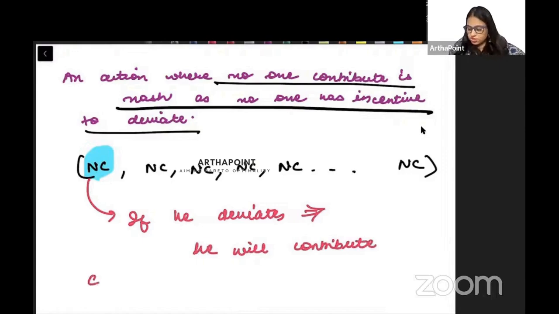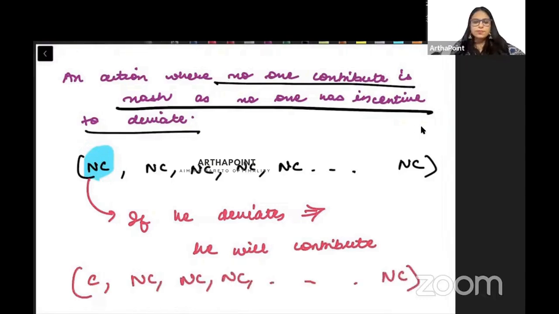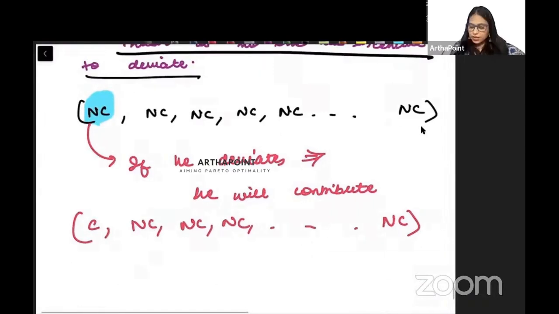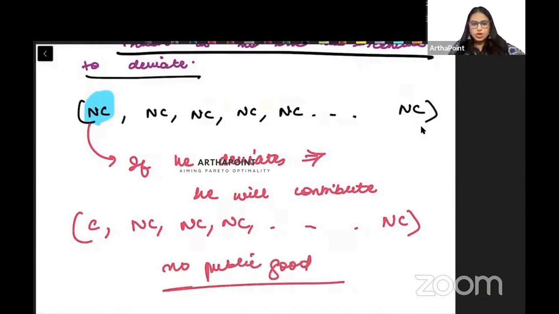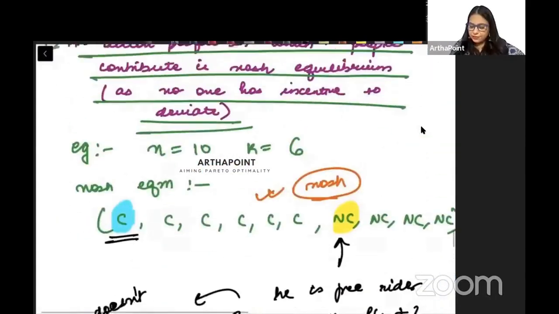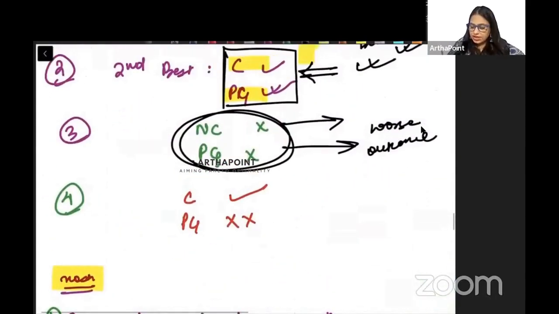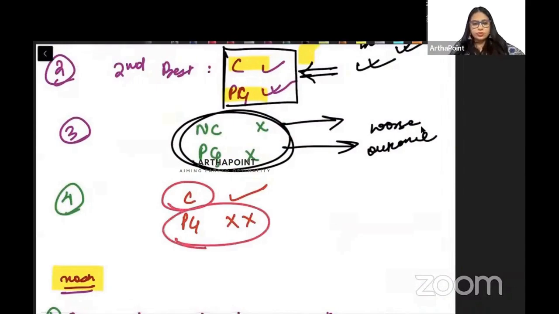So it will be like this: contribute, not contribute, not contribute, and so on till the end. But if he contributes, he is the only one who is contributing. We needed 6 people. So there will be no public good. So he will be in the fourth outcome. He contributed and there is no public good.